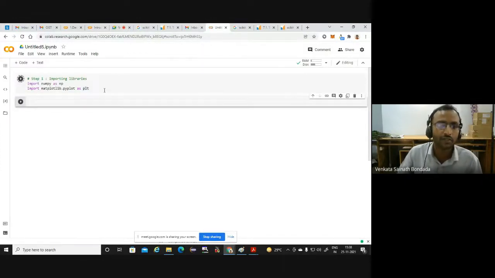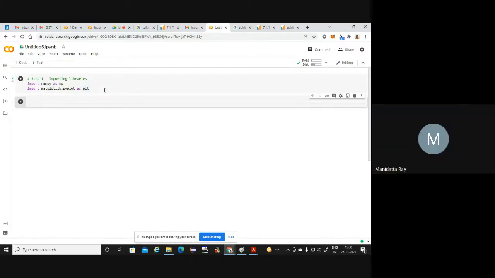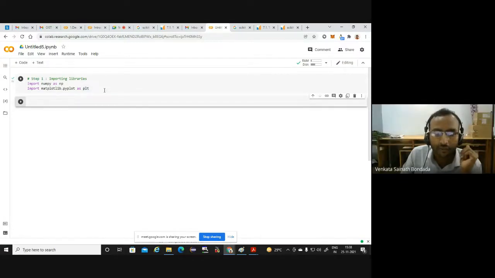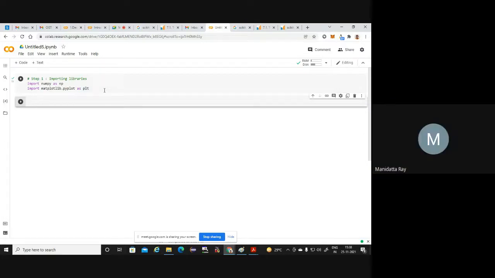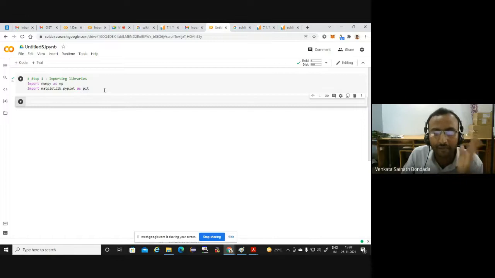Shift plus enter you can click on. Done. Maybe this may be easy for all of you. If you want to type and want to feel confident, you can also type. You will have enough time. The first step is done. We have imported the libraries.